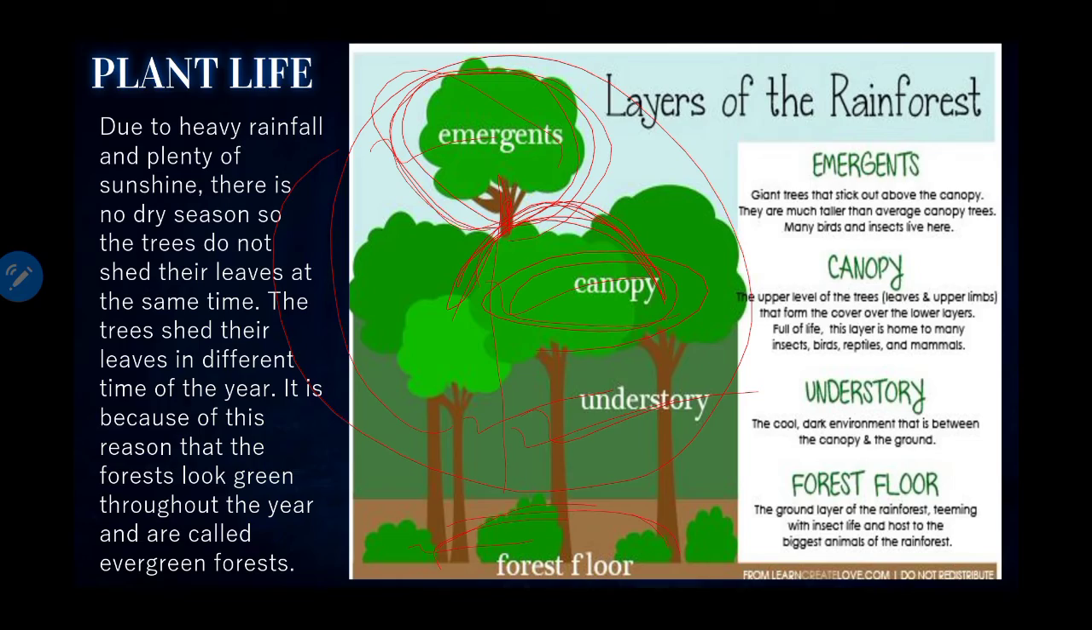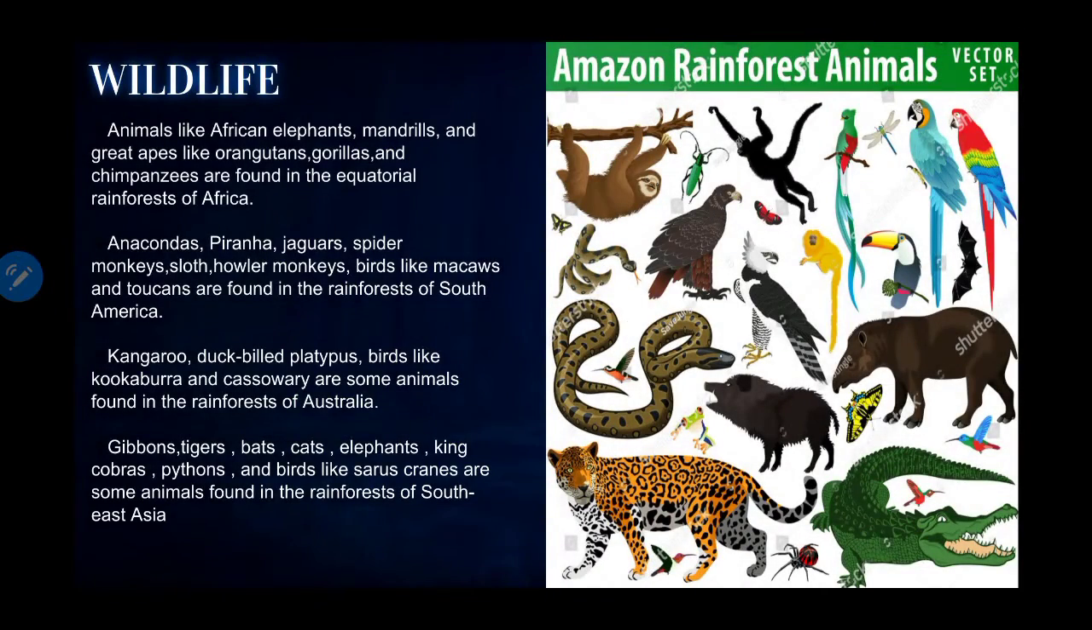Now let us talk about wildlife. As you can see in the picture, the equatorial rainforests are home to a wide variety of wild animals, right? The area occupied by this forest is not much, yet they are home to many of the plants and animals found on earth. Some animals like African elephants, mandrills and great apes like orangutans, gorillas and chimpanzees are found in the equatorial rainforest of Africa.